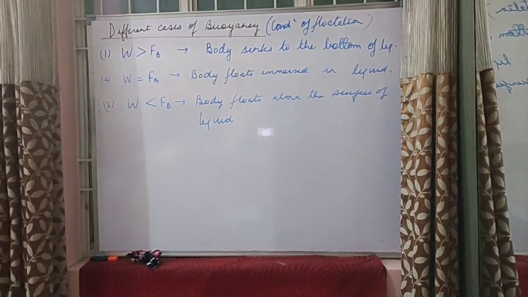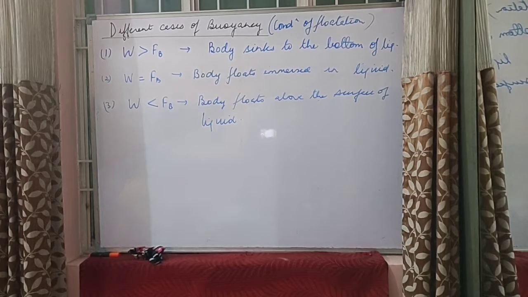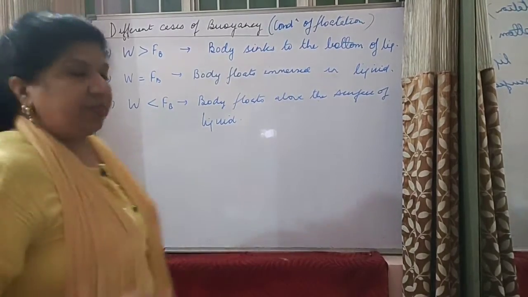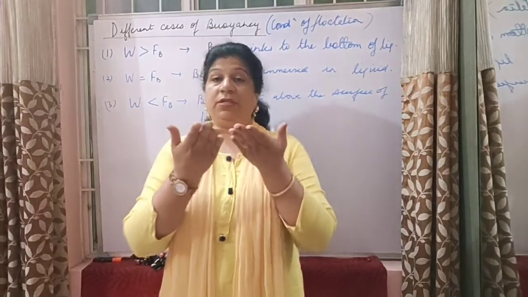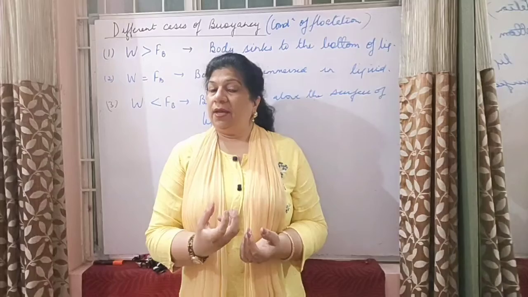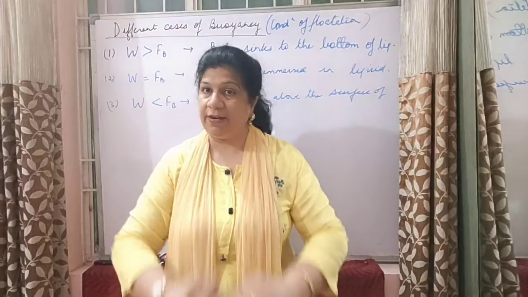Right. So here what we see is that the first case is when the weight of the body, as mentioned previously also, when the weight of the body W is more than that of the liquid displaced by the body. That means the weight is acting vertically downwards and the force is vertically upwards. That is, two forces are acting on the body: the weight acting downwards and an upward force acting upwards. In this case, when the weight W is more than the upthrust, what will happen? The body is going to sink. उसका resultant force नीचे ही होगा.